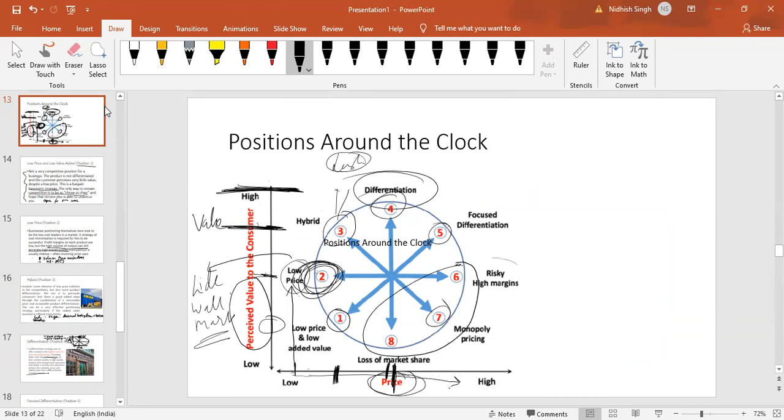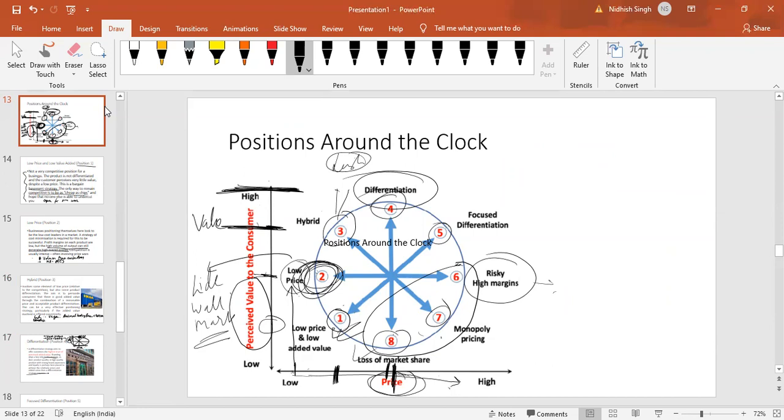Position 8 is highly risky, high margin. This is a very risky position. Plus, this one is a loss of market share. If a company is operating at 8, how can you move it to maybe 1 or 2? You might need to consider those strategies. And for that, first you need to identify where the company is, 1 or 8 or 7. How can you move from one position to another position?